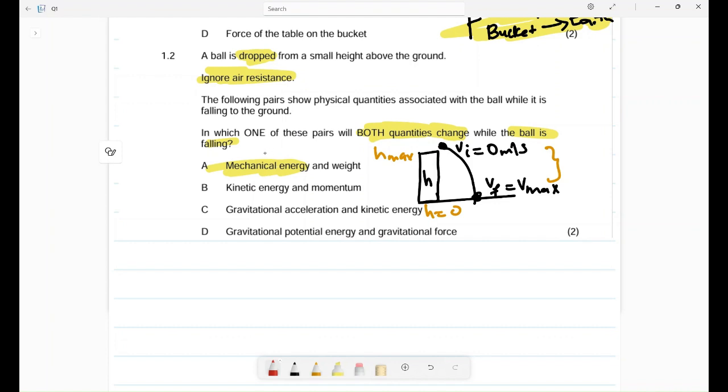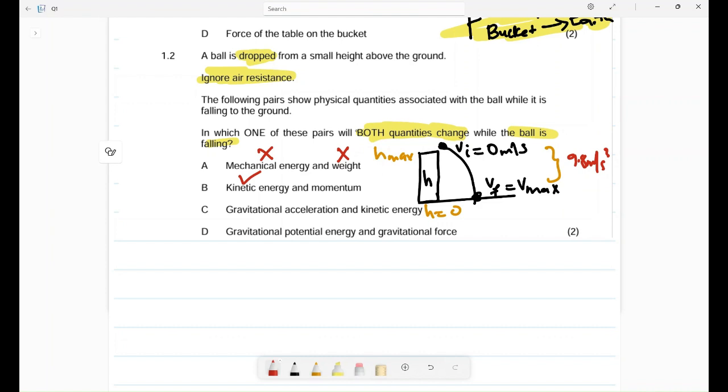Weight will not change. It is just the mass times the gravitational acceleration. And remember, for a free fall, the gravitational acceleration is 9.8 meters per second squared. It does not change. Kinetic energy, half mv squared, has velocity, so this one will change.